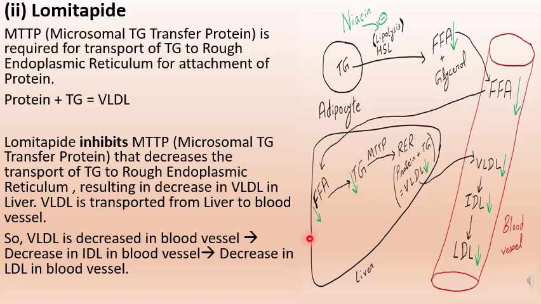Now the drug lomitapide inhibits MTTP. That results in decreased transport of triglycerides to the rough endoplasmic reticulum, resulting in decrease in VLDL in the liver, and this VLDL is transported to the blood vessel. So VLDL is decreased in the blood vessel. Due to that, IDL is decreased, and the result is LDL is decreased in the blood vessel. So lomitapide results in decreased plasma LDL level.